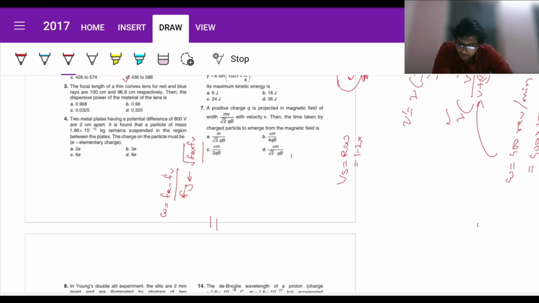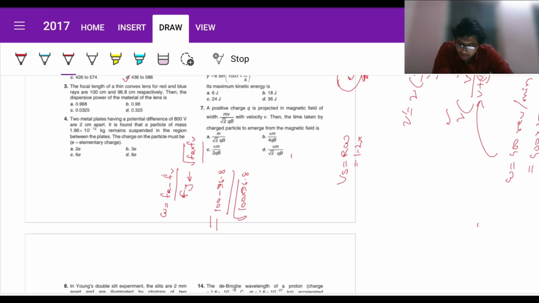So I guess Fr is given to be 100 here. Yeah. So 100 minus 96.8 divided by root over 100 into 96.8. Now on solving this, just a minute. Okay.